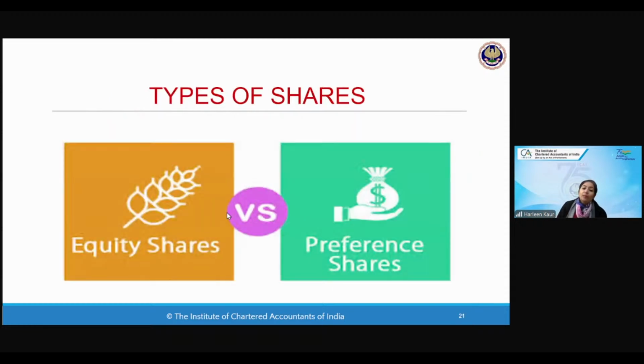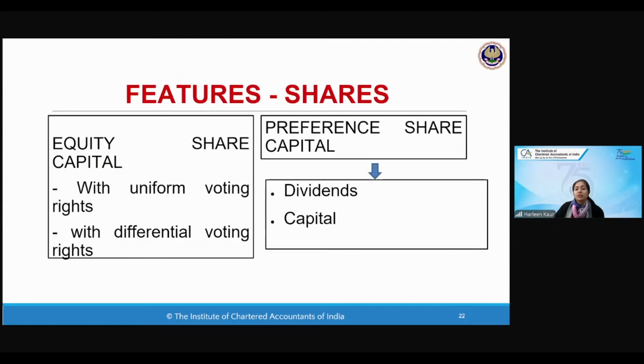Now, there are 2 types of shares which my students have been studying since they started commerce, 11th, 12th. One is equity shares, one is preference shares. What is the meaning of preference shares? First tell me that. You know this thing. It is just a revision for all of you. If you don't know equity share capital, I will tell you that. But what is the preference share capital? What is the meaning of preference shares? Why do you take preference shares in a company? What benefit do you get for the preference shares? Answer me, children. Hurry up. Chat box is all there for you. Use it. Answer it.